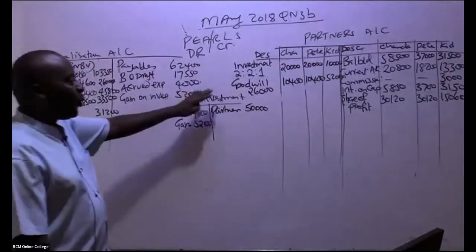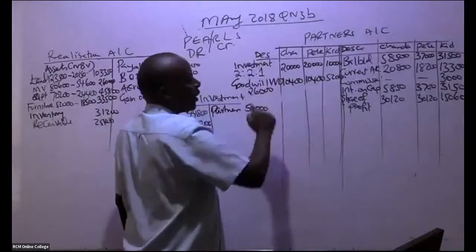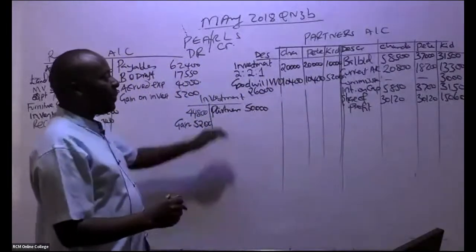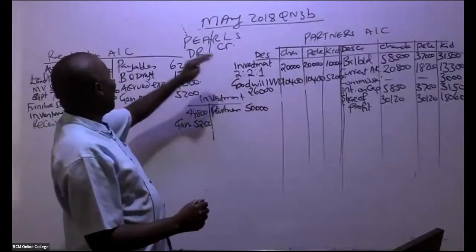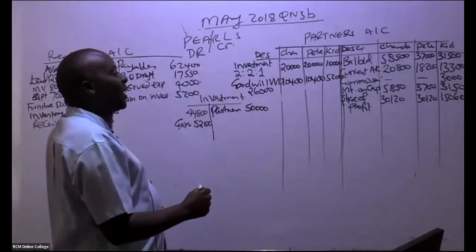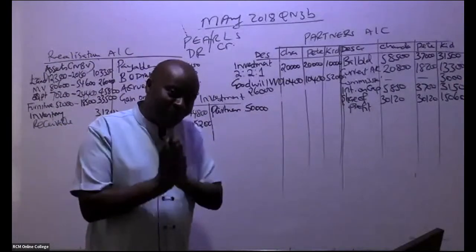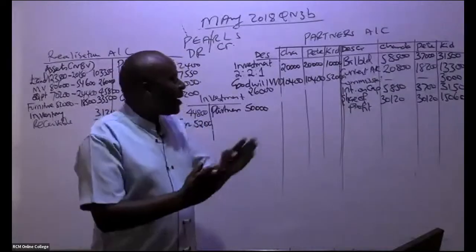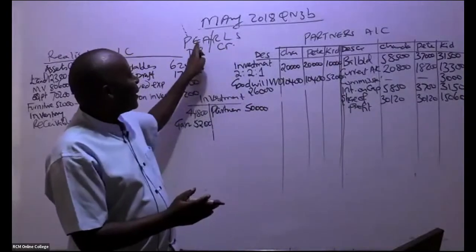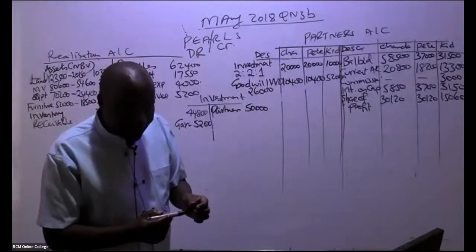So this is goodwill write-off. Remember, if it was being taken over by the new company, it would have come here. But now in this case, this goodwill is being written off. It's an expense for the partners. Expenses shall always be debited.